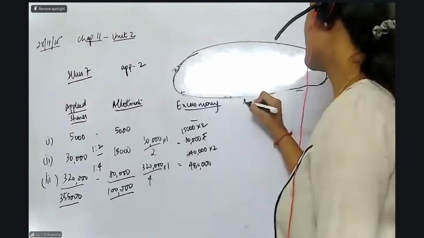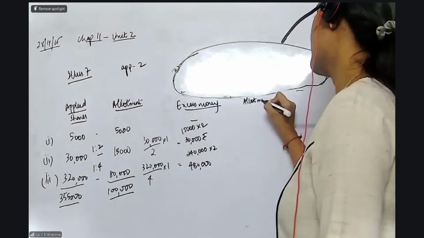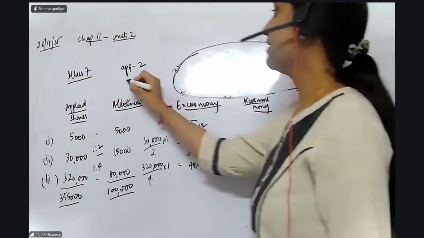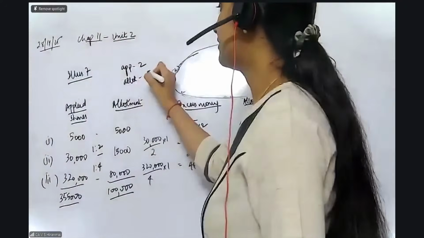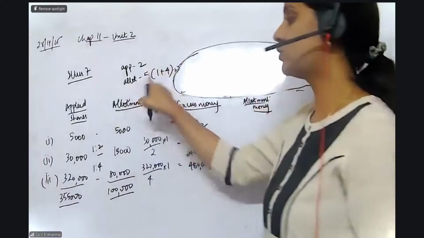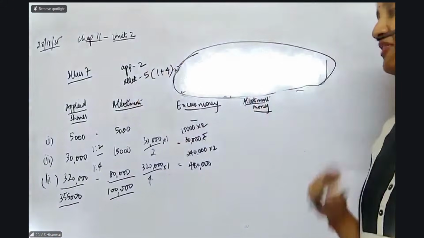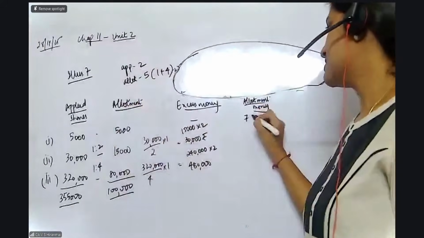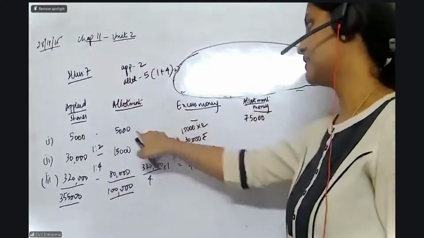Okay. Now let us go to कितना allotment money चाहिए हमको. Allotment money is nothing but 5 rupees which is 1 plus 4. This you leave, but total you need how much? 5 rupees. So 5,000 shares into 5, 25,000 you need here.